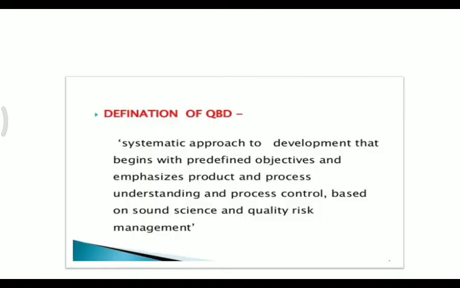Coming to the definition, quality by design is a systematic approach to development that begins with predefined objectives and emphasizes product and process understanding, and process control based on sound science and quality risk management. One more definition: quality by design is a team of specialists who simultaneously design and develop a product to ensure ease of producibility and customer satisfaction. So this is a simple understanding about the definition of QbD.